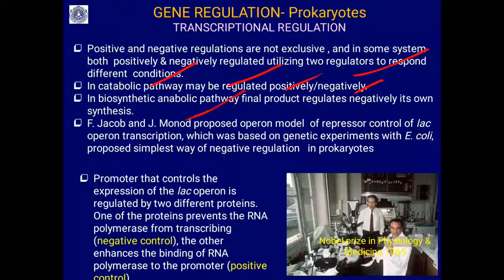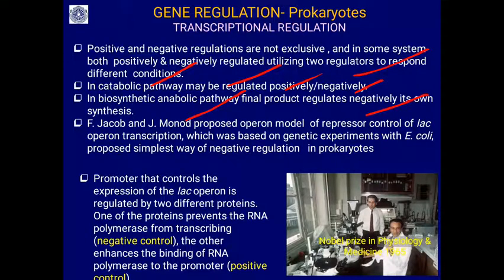In a biosynthetic, anabolic pathway, such as the production of a protein or a polymer, it is negatively regulated. The amount of that gene product will inhibit the further production of the mRNA. So that is called negative regulation.